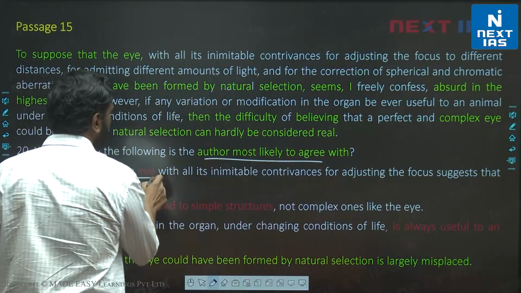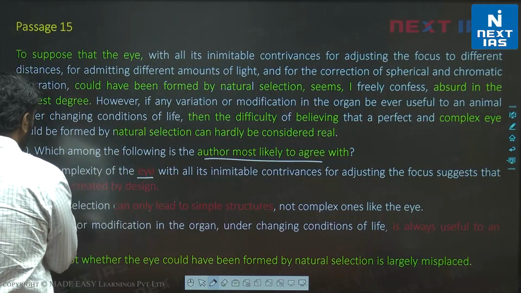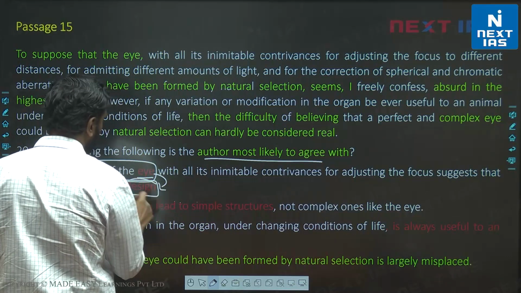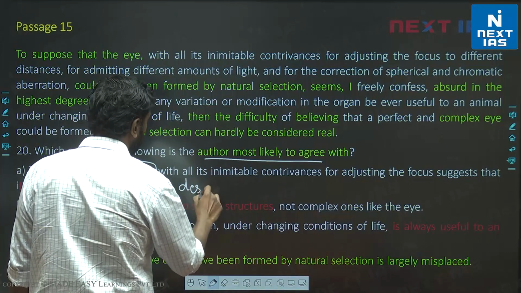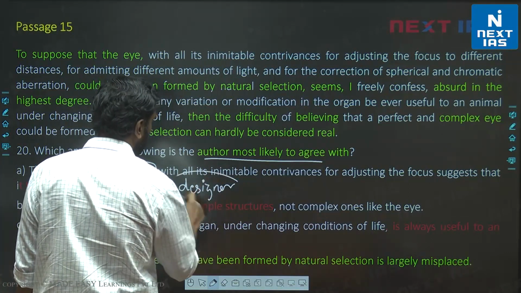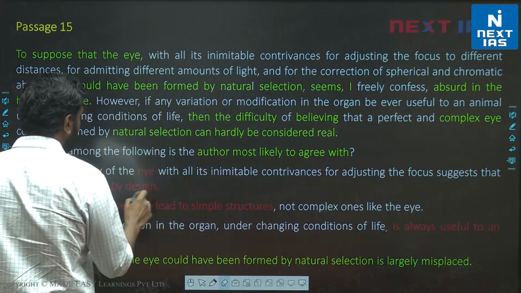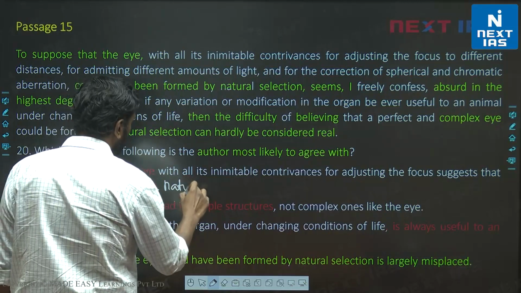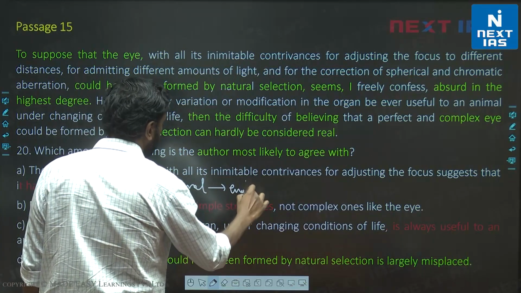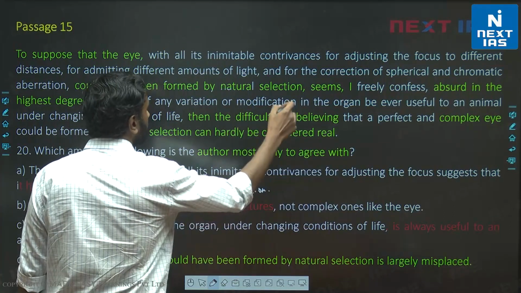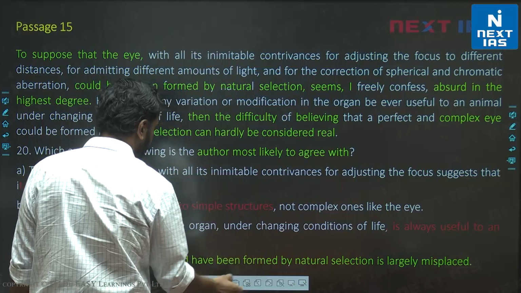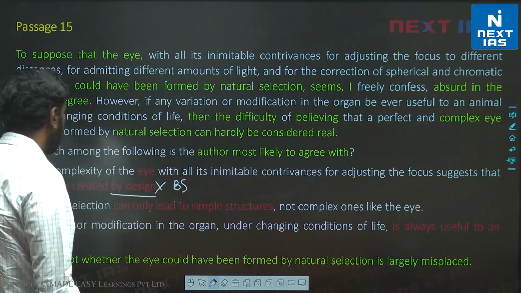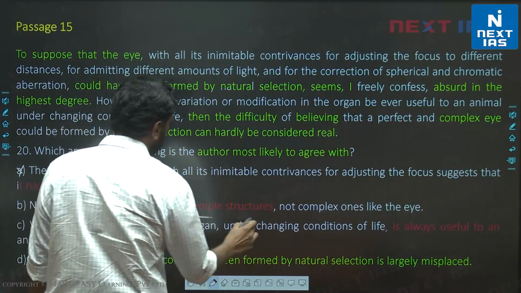A, the complexity of the eye has been created by design. By design implies there is some designer, there is a person to design it, right? But we are told that this process occurs naturally, is created by natural processes. Natural process like evolution, right? Natural selection we are told here. So created by design, completely alien, beyond scope, invalid. Let's look at B. Natural selection can only lead to simple structures, not complex.